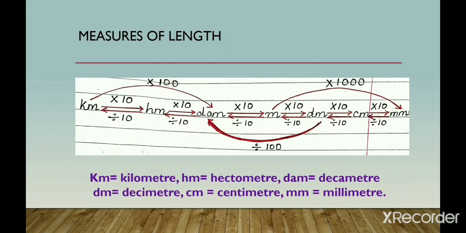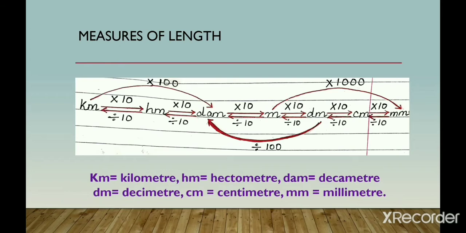Next is how you are going to convert kilometer into hectometer, hecto to deca, or the rest, smaller or larger unit. Okay, so km is for kilometer, hm is for hectometer, dam is for decameter. Don't confuse between decimeter and decameter. DAM is for decameter and dm is for decimeter. cm is for centimeter and mm is for millimeter.